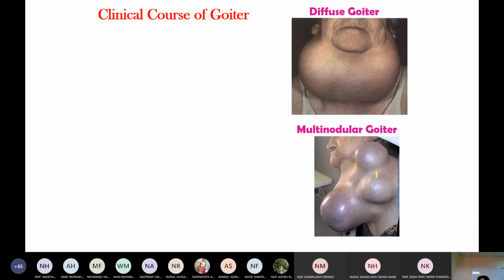Multinodular goiter here, many nodules. Diffuse goiter, the whole thyroid gland is enlarged. Just now I mentioned toxic multinodular goiter. It means that one of the nodules is toxic, one of the nodules is hyperfunctioning, then we call it toxic goiter. Multinodular toxic goiter.